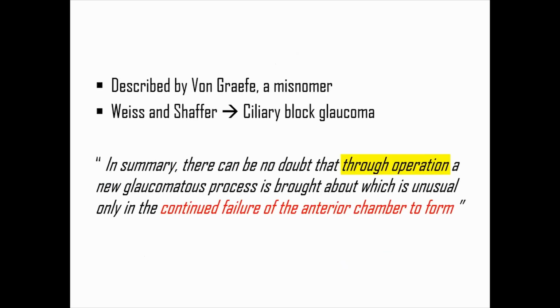So I'm going to talk on malignant glaucoma. This was described by Von Graefe. As we all know, this is a misnomer. So Weiss and Shaffer proposed a more favorable term, ciliary block glaucoma. In their own words, this is a glaucoma, secondary angle closure, through an operation characterized by continued failure of the anterior chamber to form. So this is so classic of malignant glaucoma.